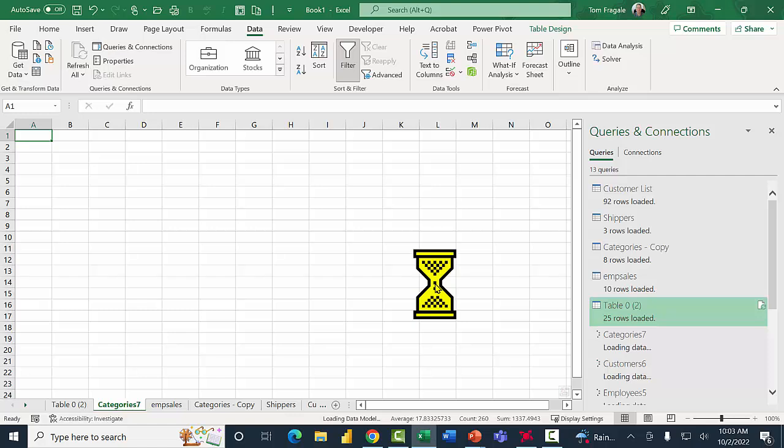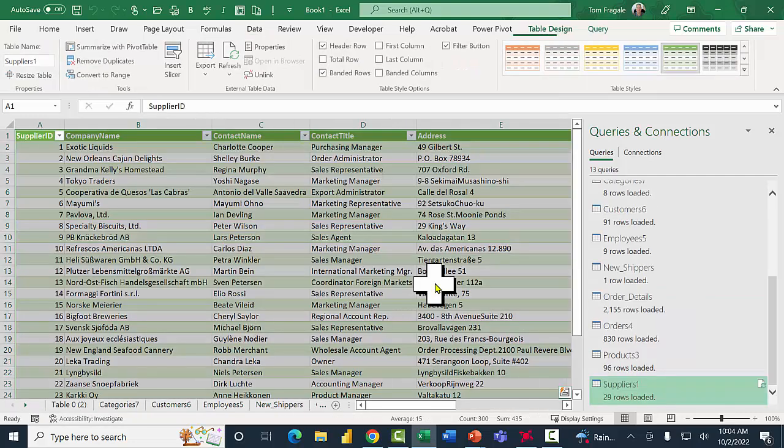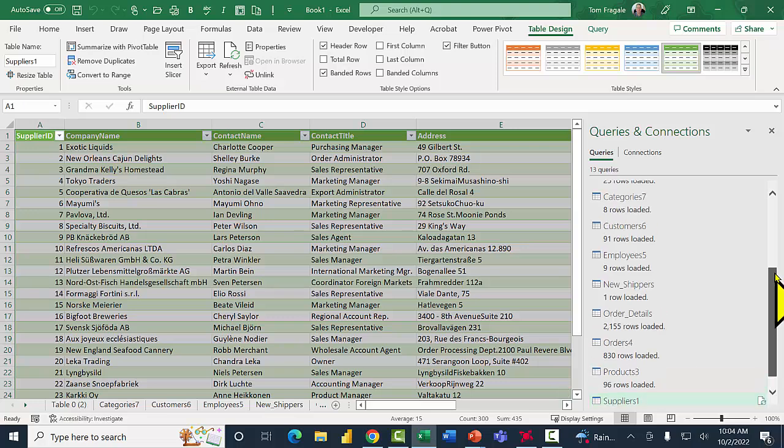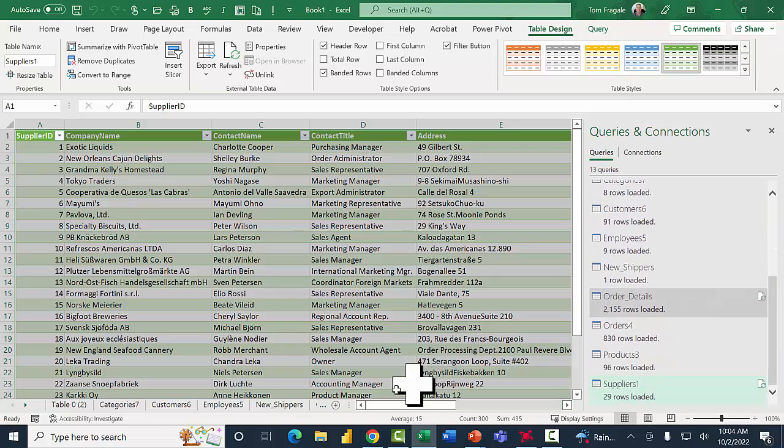Now this is going to take a few seconds because it's going to try to import all of those at the same time. You can see the wheels are spinning on the right-hand side. And now the end result is that all of the tables are there on the right, and you'll see they're each on a different sheet, and they're all formatted tables.